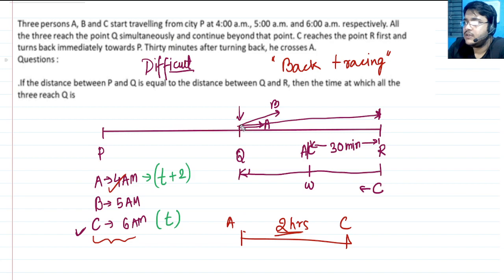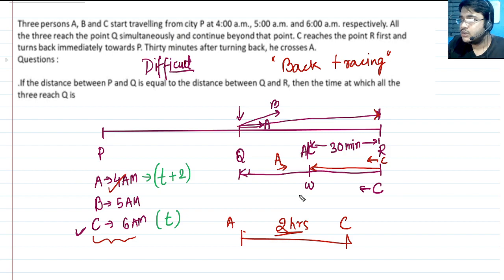Now the first part of the question says that C has traveled from Q to R. Obviously he sprinted his way all the way till R and then came back. Now understand the story. A is still continuing with his distance, while C was returning back. At this position, while C was returning back, A was still somewhere, and the time difference is still 2 hours between them. I hope that makes sense. If you're not able to understand that, probably pause the video right now and you can understand that.